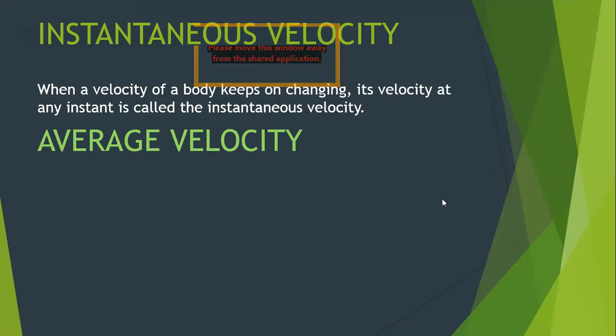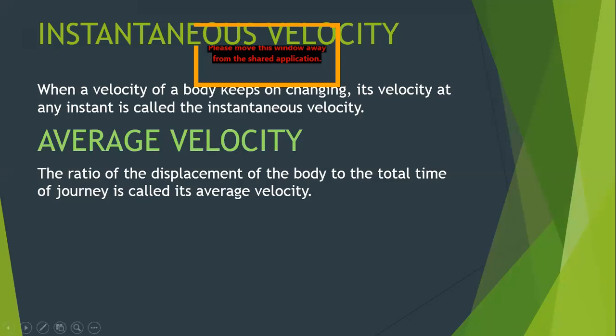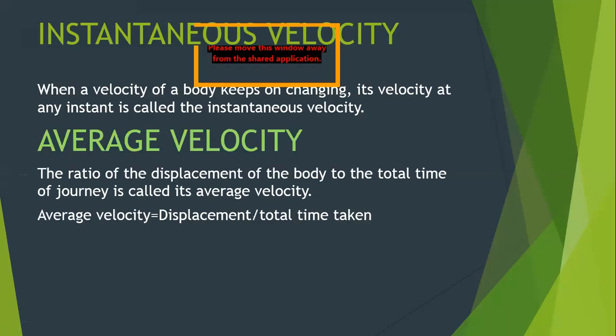And then we have average velocity. So what is average velocity? It is slightly different than average speed. It is the ratio of displacement of the body to the total time of journey. Exactly. If you recollect what was average speed, it was total distance upon total time. Here it is displacement upon total time of the journey. So average velocity becomes displacement upon total time of the journey. Clear, class? I hope you are quite clear with these adjectives